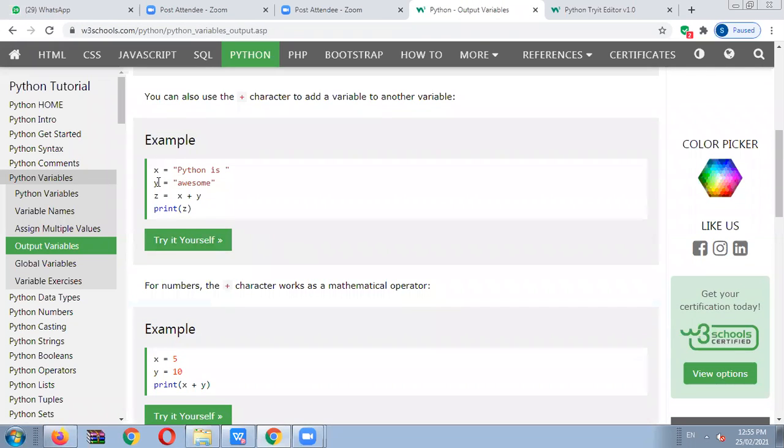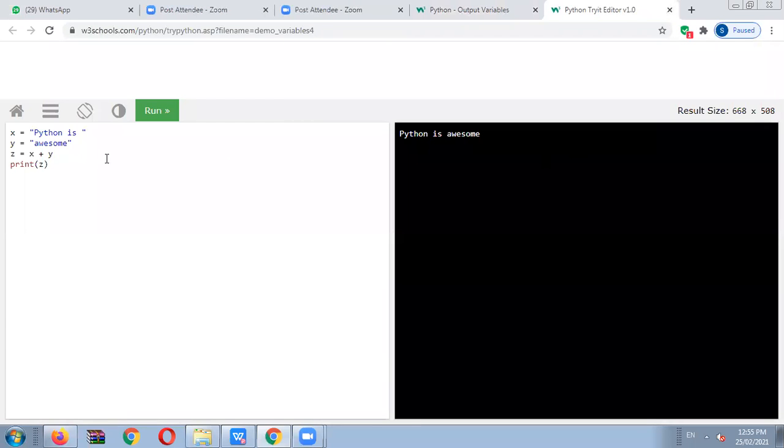So here is another example for you. We will also combine strings with the help of the plus sign in a print statement. So "Python is " is the value for x, "awesome" is the value for y, and we write the third variable z equals x plus y, and that will be printed with print z.